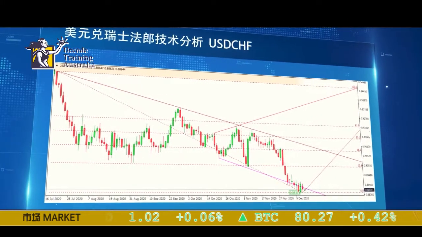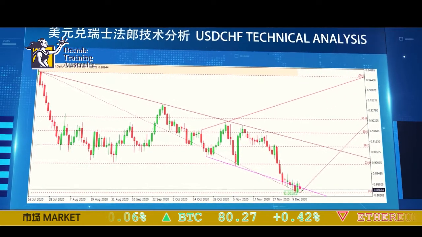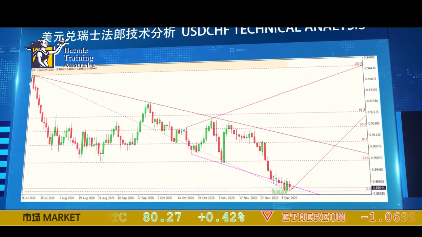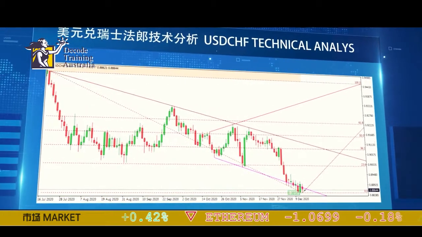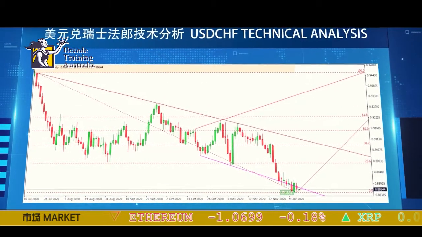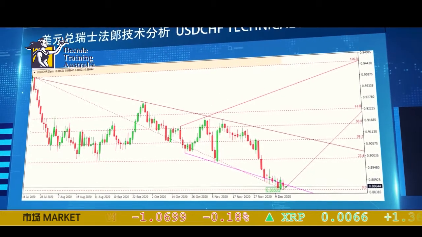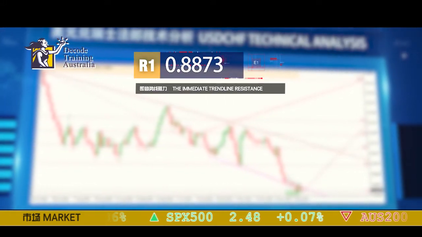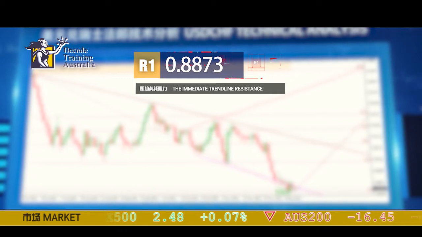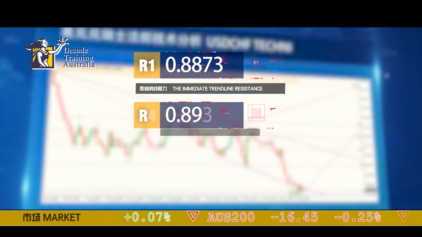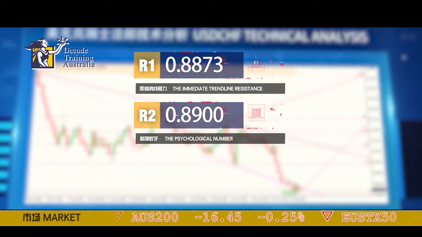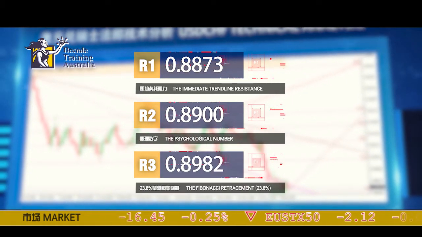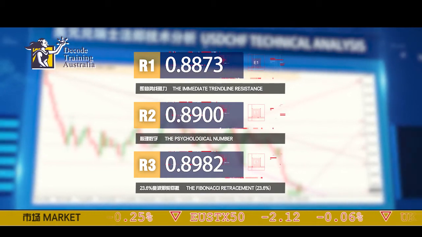The US dollar rose against the Swiss Franc on Tuesday, increasing the price of the Swiss Franc pair to more than 88, ahead of the release of Swiss National Bank interest rate decision news. This pair, the US Swiss, is currently trading around the 88.64 level. Looking at the chart closely, we can see the following resistance levels. So at resistance 1, we have the 88.73, which is the immediate trend line resistance. Second resistance is at 89 even, a psychological number, and finally the third resistance is at 89.82, the 23.6 Fibonacci retracement.